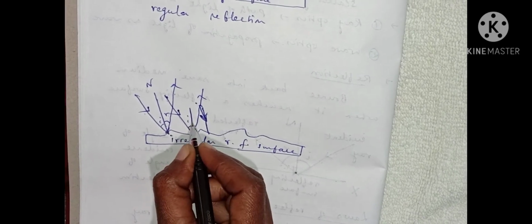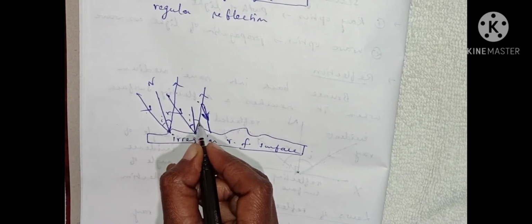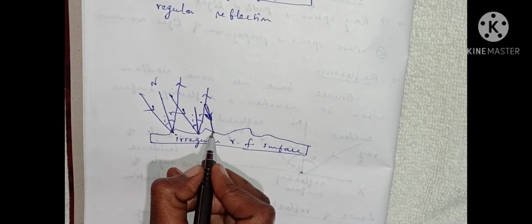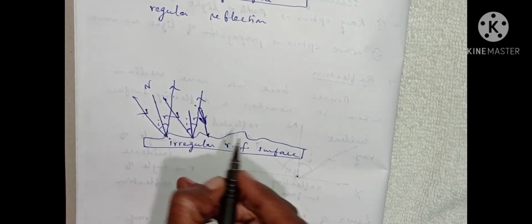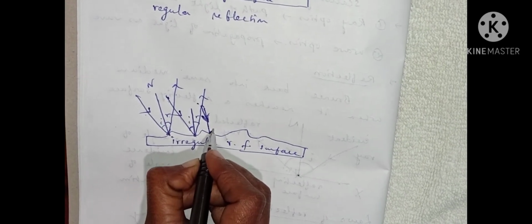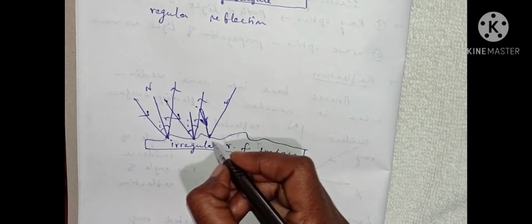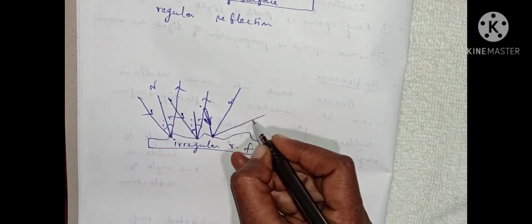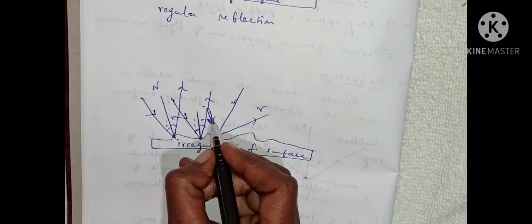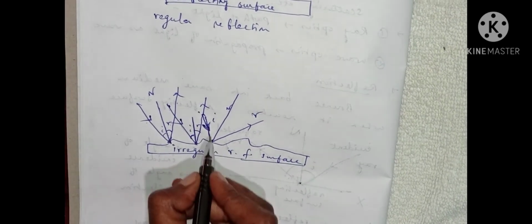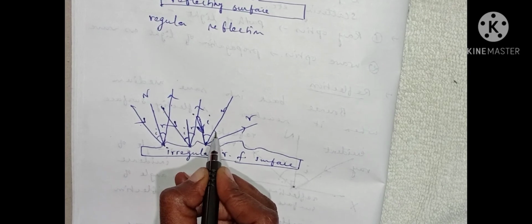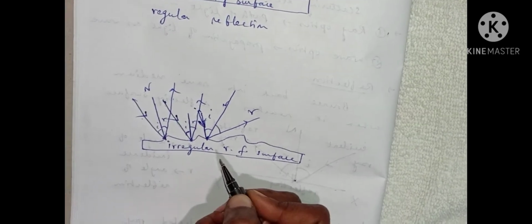This is the incident ray, this is the angle of incidence, and this is the angle of reflection. For the next point of incidence, the normal is here, so the reflected ray is here.